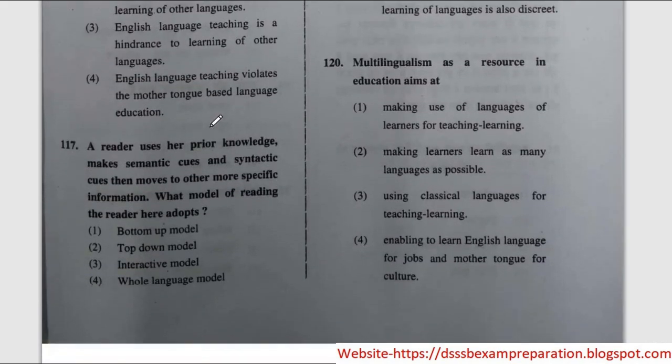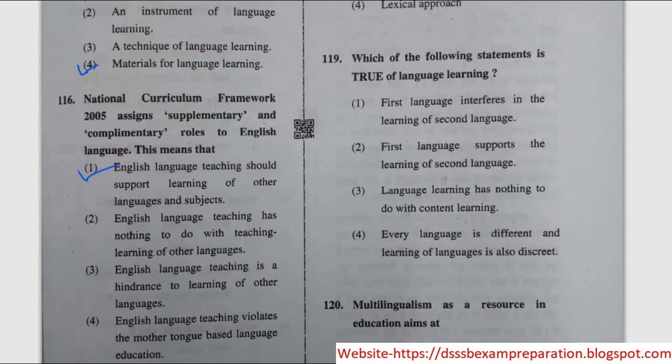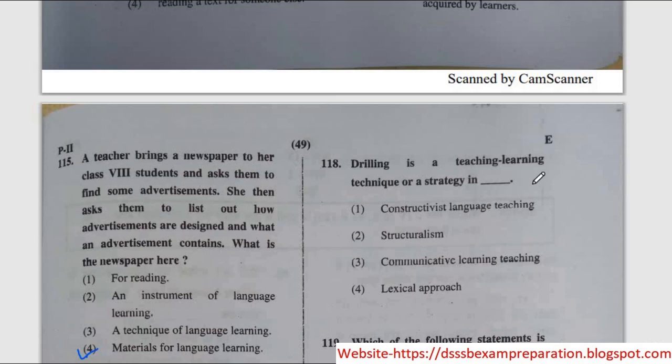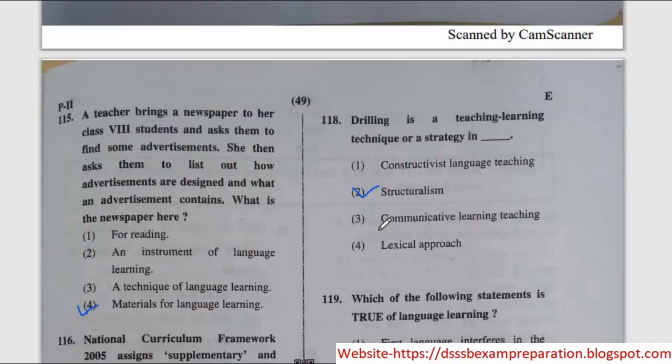Next question, a reader uses her prior knowledge, makes semantic cues and syntactic cues, then moves to other more specific information. What model of reading does the reader here adopt? So, the correct option is option number 2, top down model. Next question, drilling is a teaching learning technique or a strategy in. Correct option is option 2, structuralism.